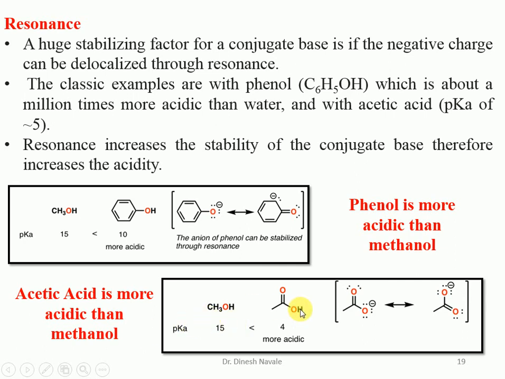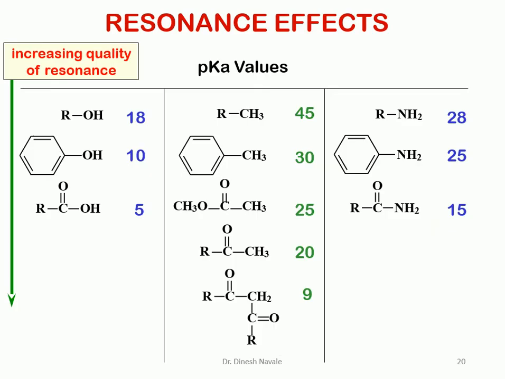Now in the case of acetic acid and methanol, methanol does not show any resonating structure, whereas acetic acid forms the acetate ion, which shows two resonating structures. So the acetate ion can be easily stabilized by resonance. The more the stability of the acetate ion, the more the acidity of acetic acid. That's why, due to the resonance effect, acetic acid is more acidic than methanol. These are some of the examples: alcohol, phenol and acetic acid. We are going to discuss only these three, and how resonance contributes to acidity.